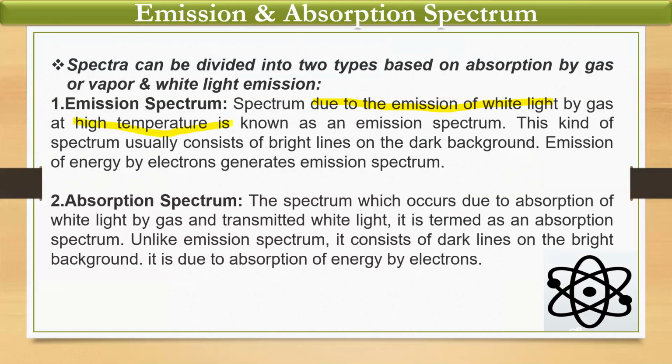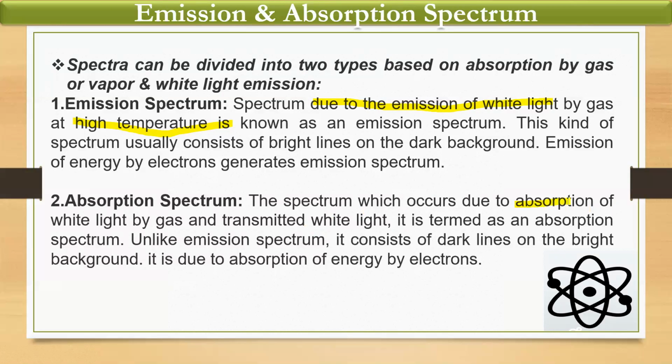This kind of spectrum usually consists of bright lines on a dark background. Emission of energy by electrons generates the emission spectrum, whereas the absorption spectrum occurs due to the absorption of white light.